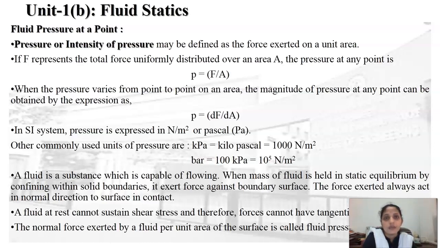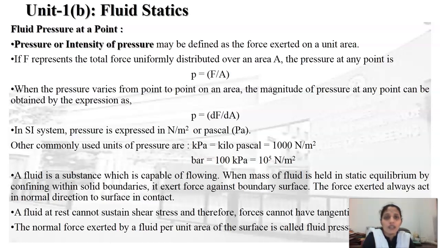A fluid is a substance which has the capability to flow. If such a fluid mass is kept in a container, then that fluid mass exerts force on the surface of the boundary. This force always acts perpendicular to the boundary surface, and therefore it exerts pressure over the surface area. A fluid at rest cannot sustain shear stresses, and therefore the tangential component will not be present.